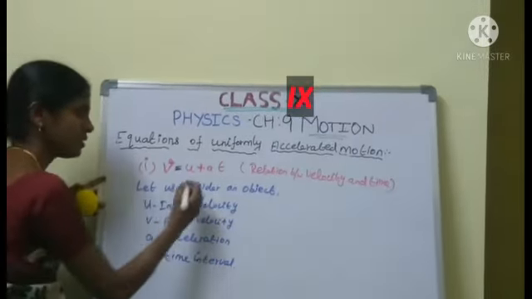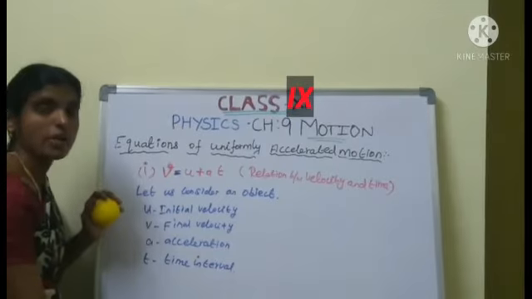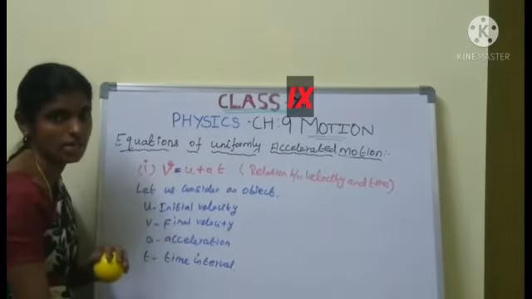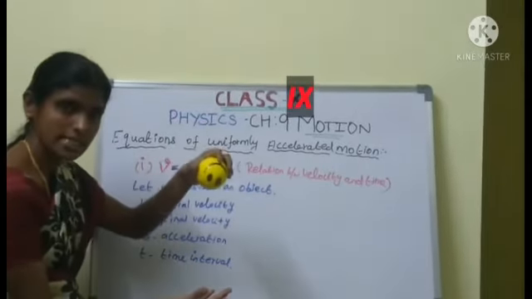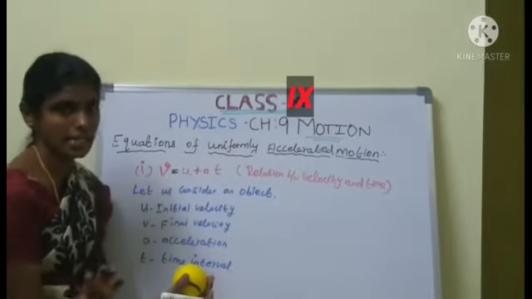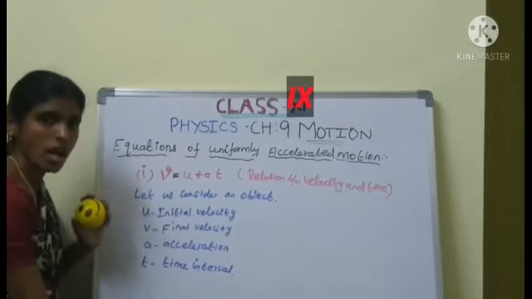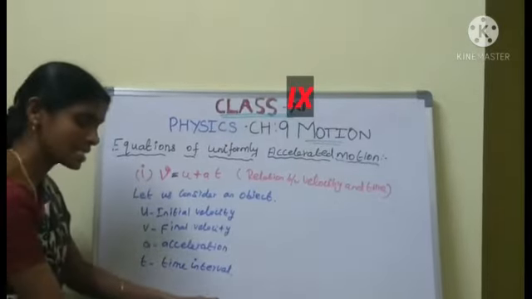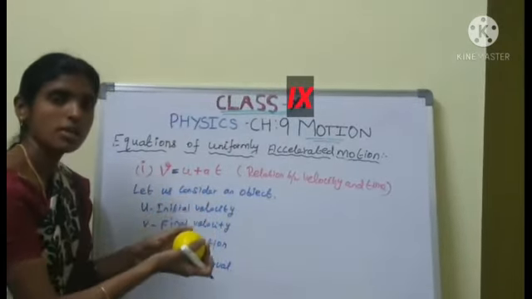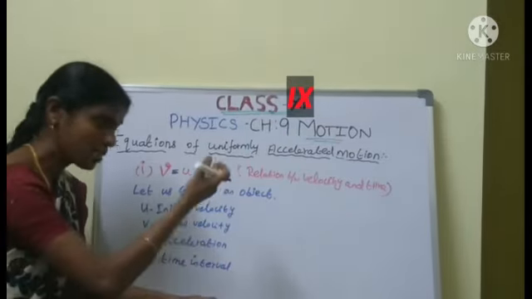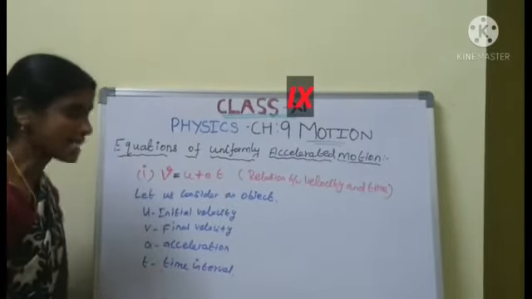Now we derive the equation from the definition of acceleration. Why do we take acceleration? The rate of change of velocity is what defines uniformly accelerated motion. So here v equal to u plus at. Let us consider the ball; this is the rate of change of velocity, so we calculate the acceleration. We derive the equation from the definition of acceleration.